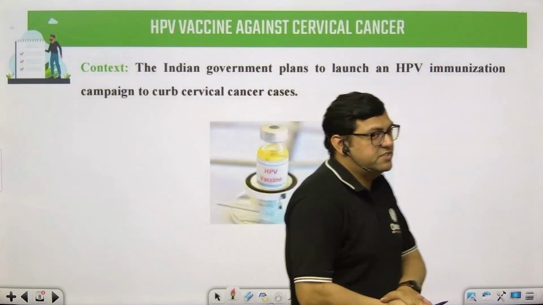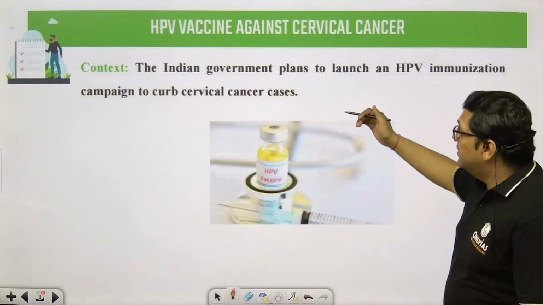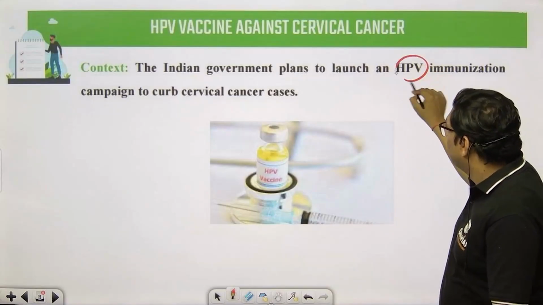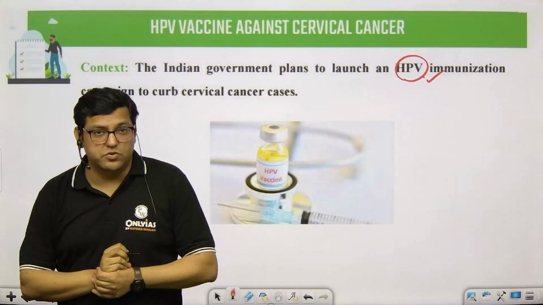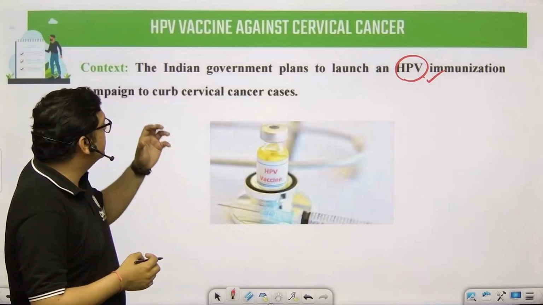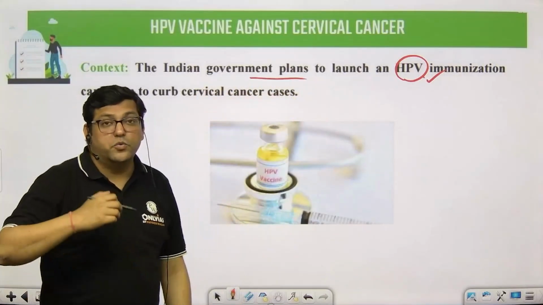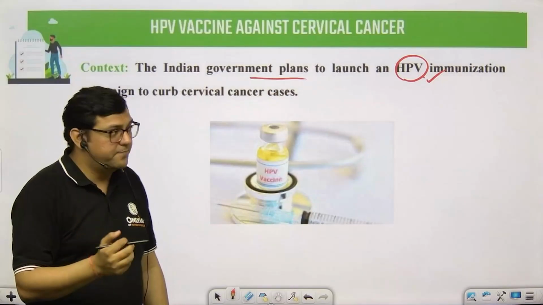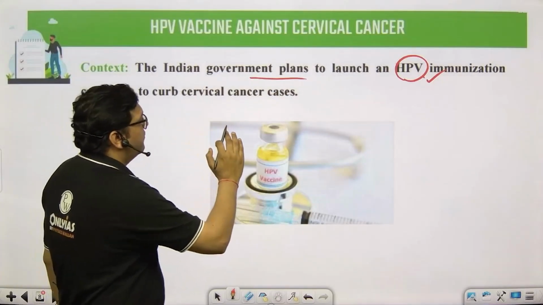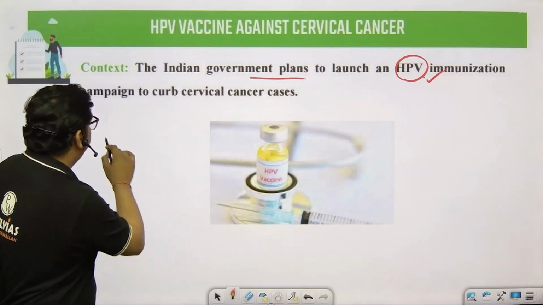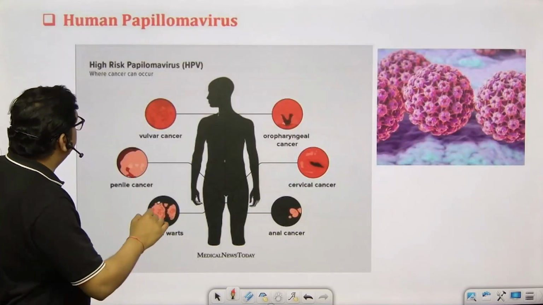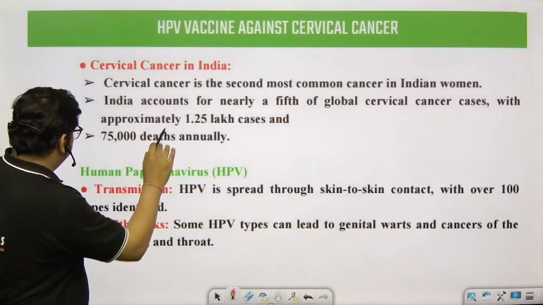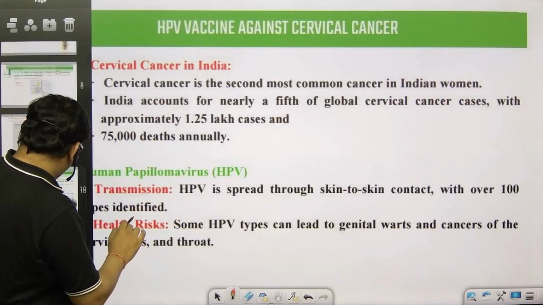The next topic is, students, related to human papilloma virus. And there is a specific vaccine that has been produced, and the government has introduced a specific kind of plan to introduce these vaccines. You must know the name of the particular vaccine, and the name of the vaccine is Sarvavac. I have written it here, just a moment. Yes, this is the particular vaccine, just a moment.